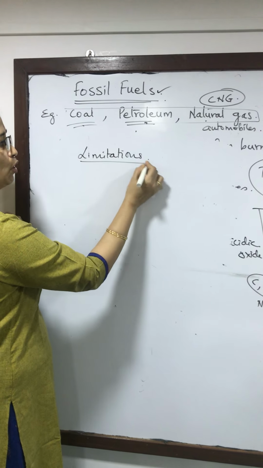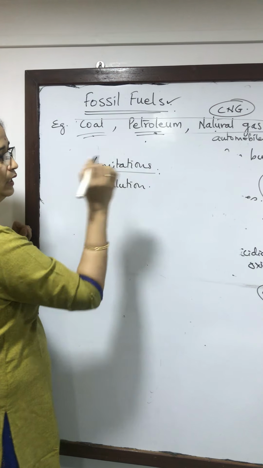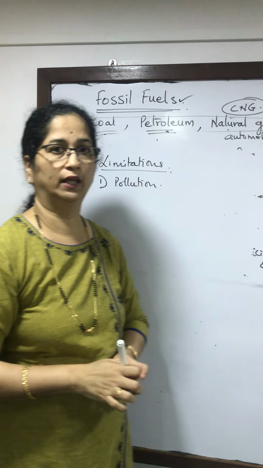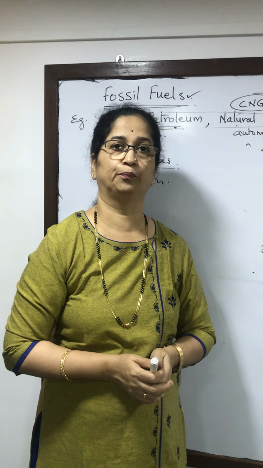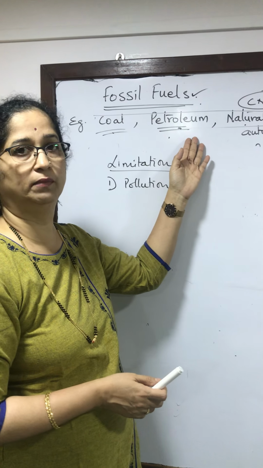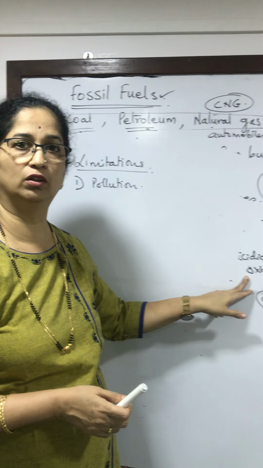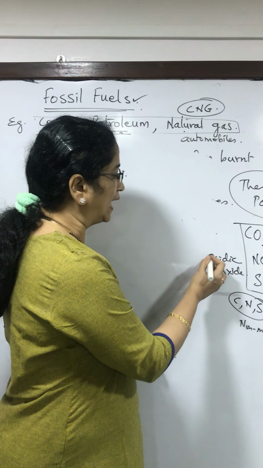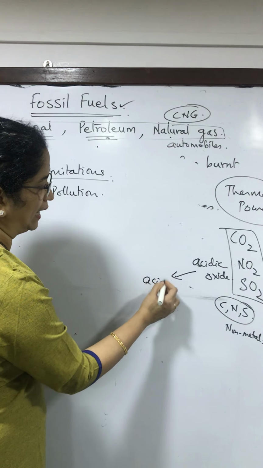The main problem that they are causing is pollution. When we burn coal, it produces a lot of smoke. So that causes air pollution. When we burn coal or petroleum in automobiles, it produces these acidic oxides, and these acidic oxides are in turn producing acid rain.